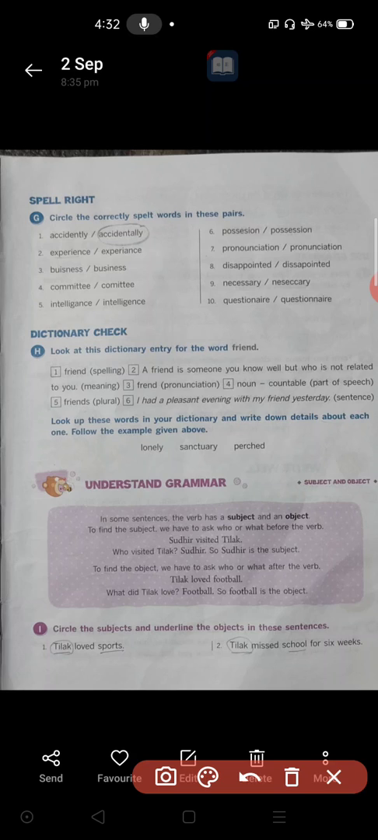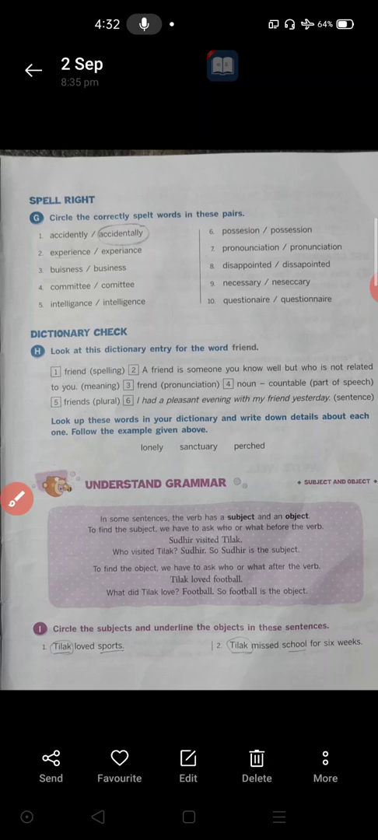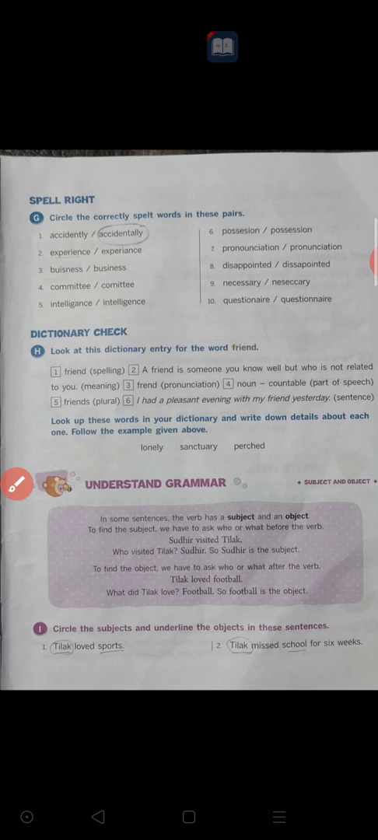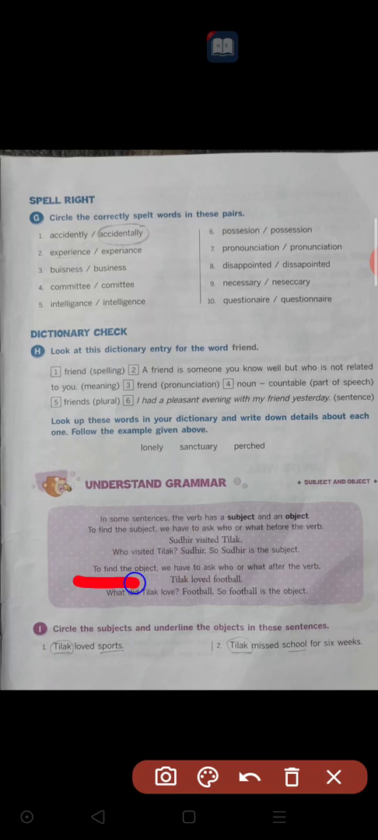Sudhir visited Tilak. Who visited Tilak? Sudhir visited Tilak. Here Sudhir is the one doing that action, and that person is called the subject. In this sentence, Sudhir is the subject. Then what about the object? To find the object, we have to ask who or what after the verb. So, Sudhir visited Tilak.